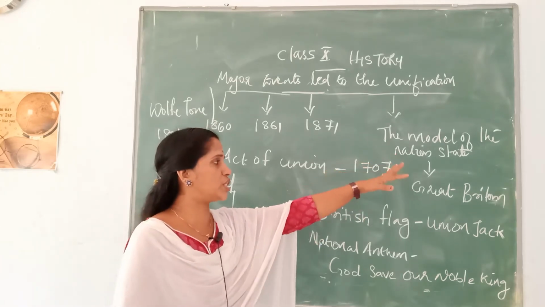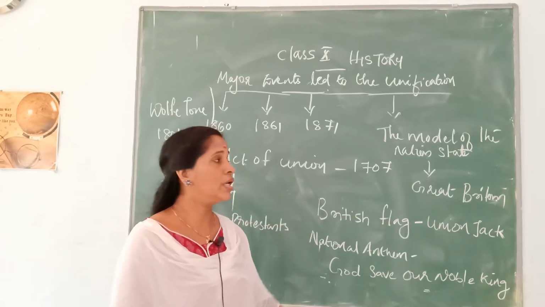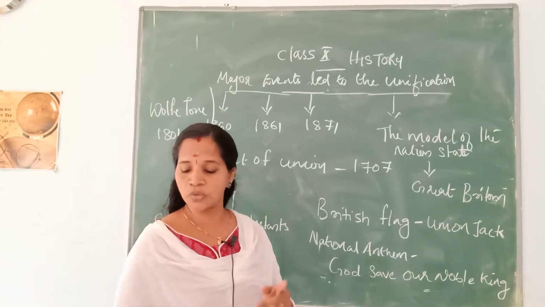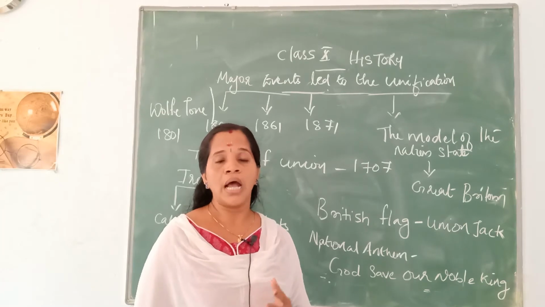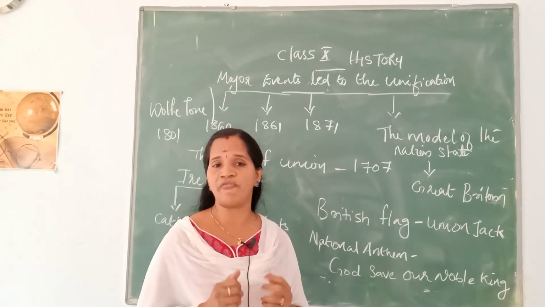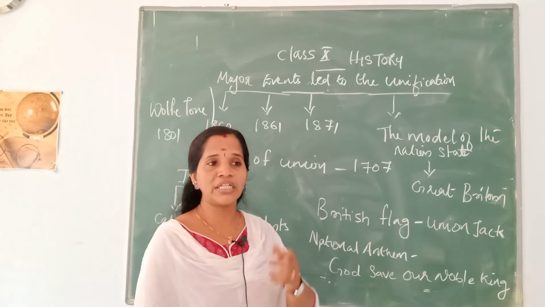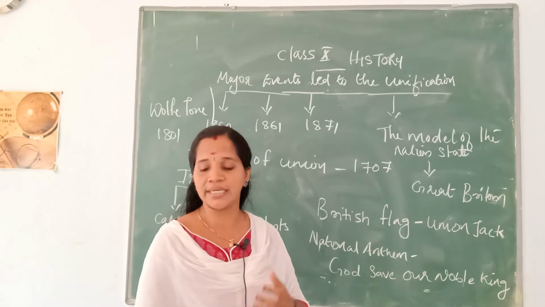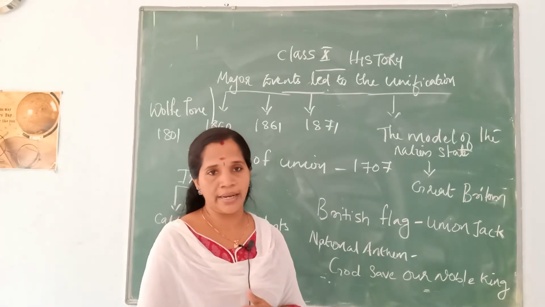The model of the nation state, that is Great Britain. Why did the scholars argue that Britain is a model state? There are two reasons. First, the English nation steadily grew wealthy and gained importance and power. When they got the power, what happened? It was able to extend its influence over the other nations of the islands.